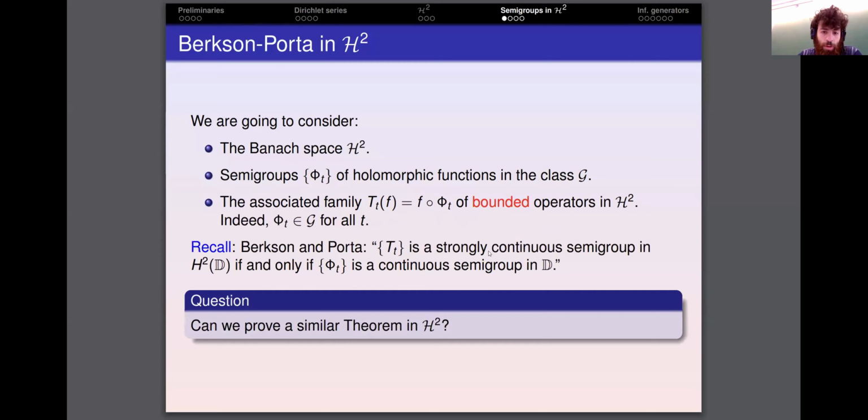And I recall Bracci, Berkson and Porta showed that in the setting of the unit disk, the semigroup of composition operators is a strongly continuous semigroup in H2 if and only if the semigroup of symbols is continuous. So we want to see if we can prove a similar result, a sort of Berkson and Porta theorem in the setting of the H2 space of Dirichlet series.